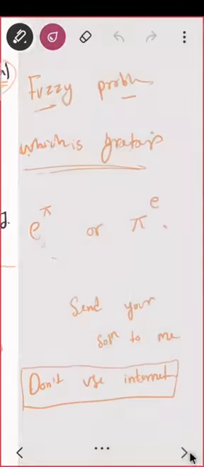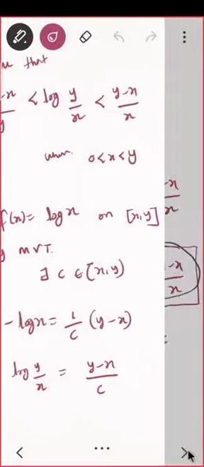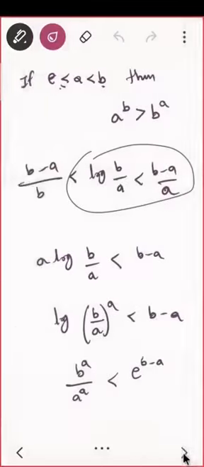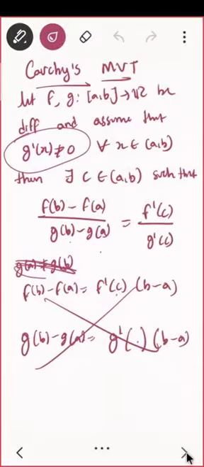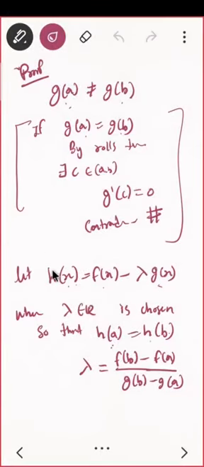So what you have to remember, you just have to remember the function. How do you decide the function? What is my function? H of x equal to f of x minus lambda g of x, where lambda is chosen such that h of a is the same as h of b. So to find the value of lambda it is easy. Find h of a, find h of b, equate them and get the value of lambda. That's it.